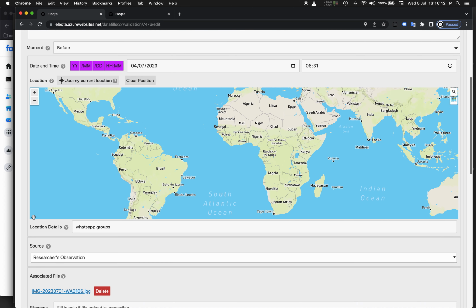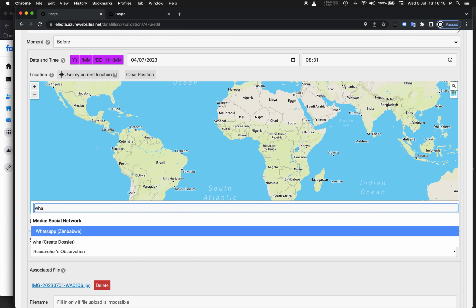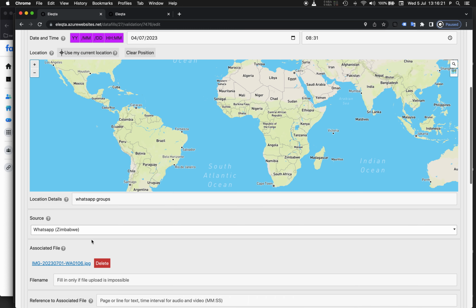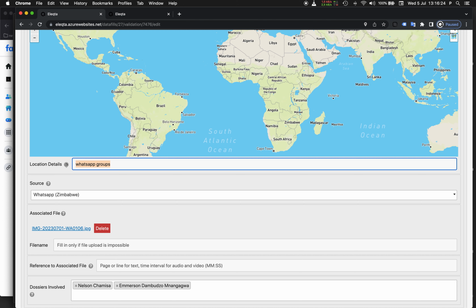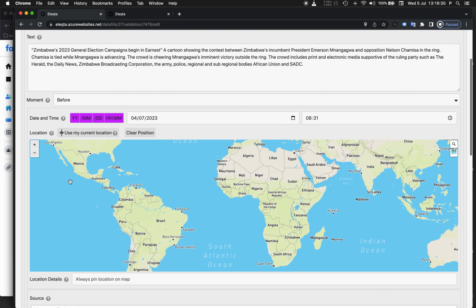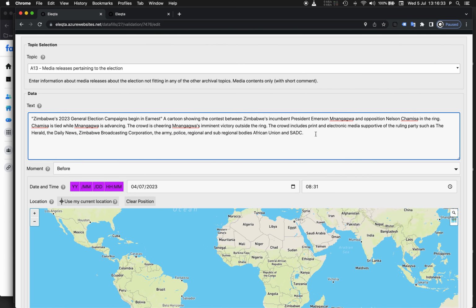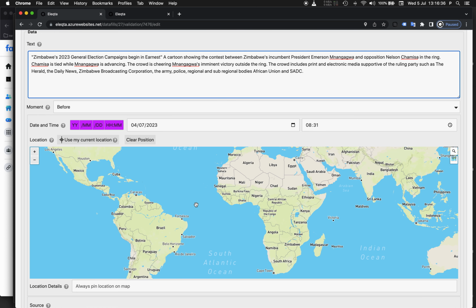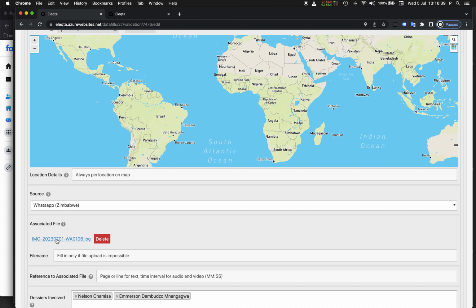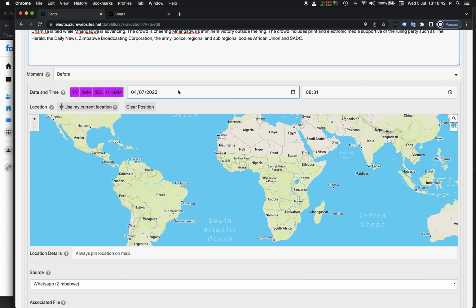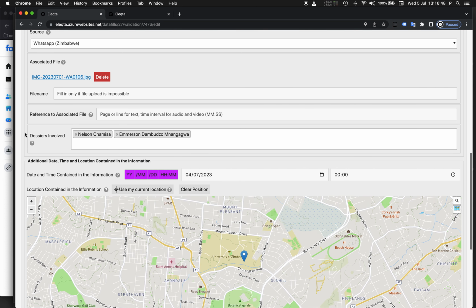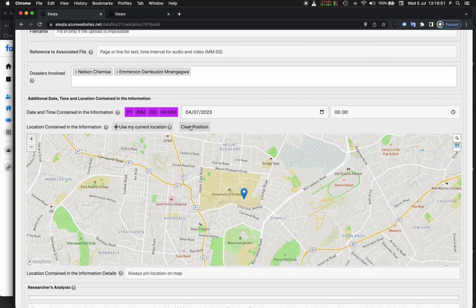So we're going to clear this position. I'm not sure we have a dossier for WhatsApp. Yes, we do in Zimbabwe. So this is the source of this information. This doesn't have anything to do here. If you want to specify that this information comes from a specific group, this should be added in the text box. So the first map stays empty. 8:31, I guess, on the 4th of July is the date and time when the information was published. If not, this should be changed. And again, the second map here and the second chronological field should be empty.